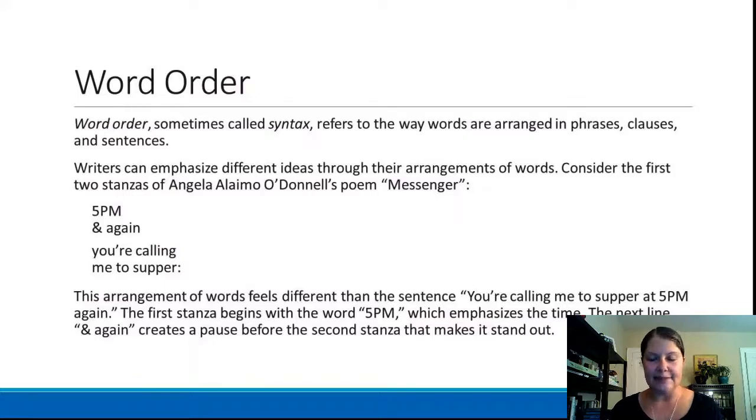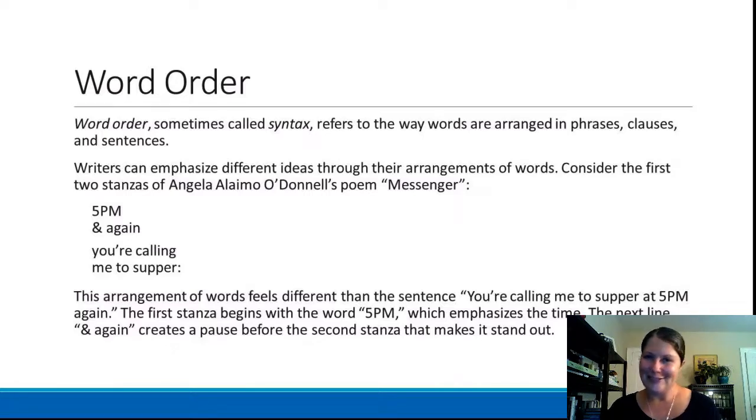And as an example, I'm going to go over the first two stanzas of Angela Alemo O'Donnell's poem, Messenger. The poem reads, and these are the first two stanzas, so the first two verses or pieces of the poem, 5 p.m. and again, you're calling me to supper.